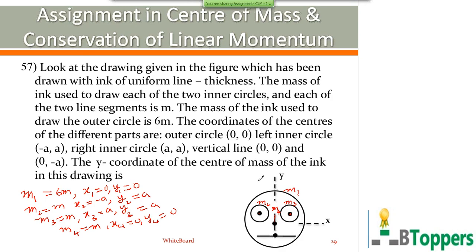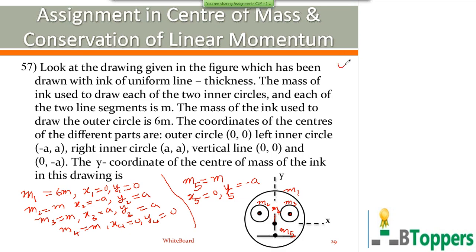And this horizontal circle, and each of the two line segments, there are two line segments. One vertical line segment is at 0, 0, and the other line segment is here. That we denote by mass m5, suppose. The mass m5 for the horizontal line segment is also equal to m. The x coordinate is 0, y coordinate is minus a. You are asked only for the y coordinate of center of mass.